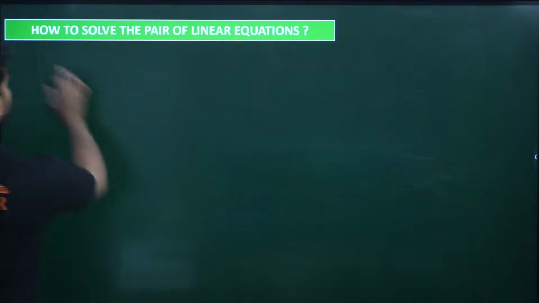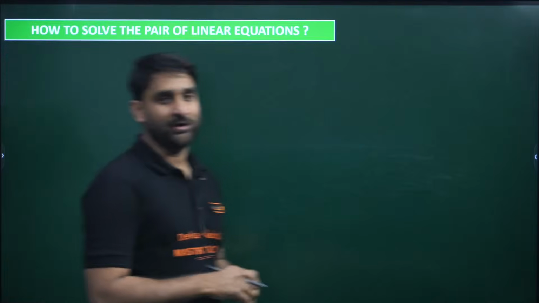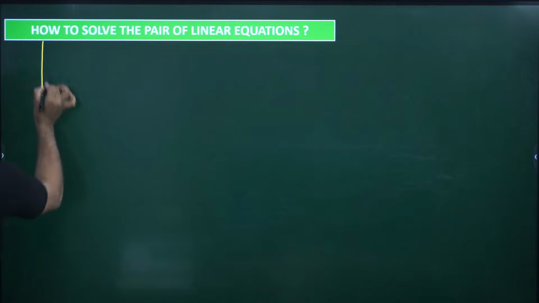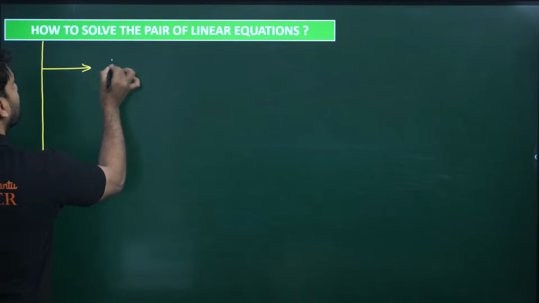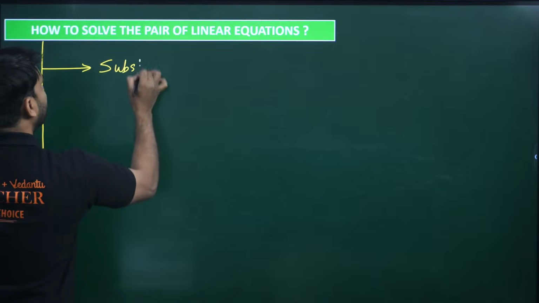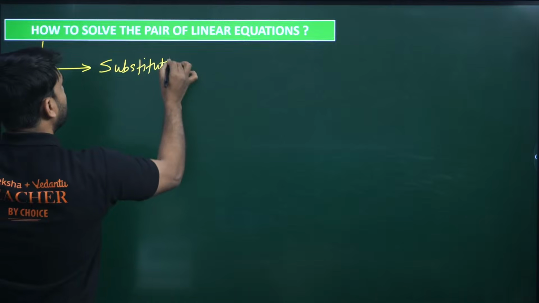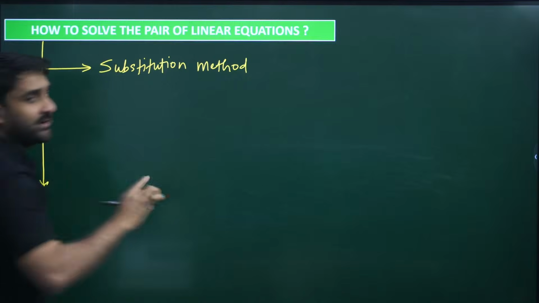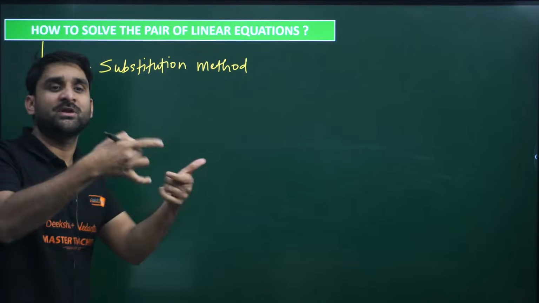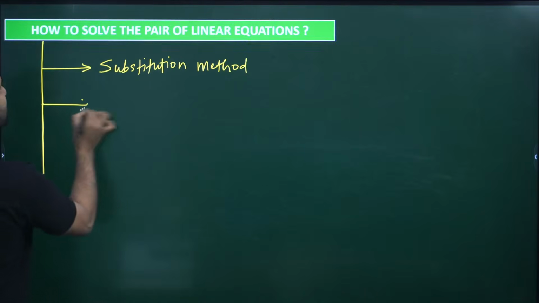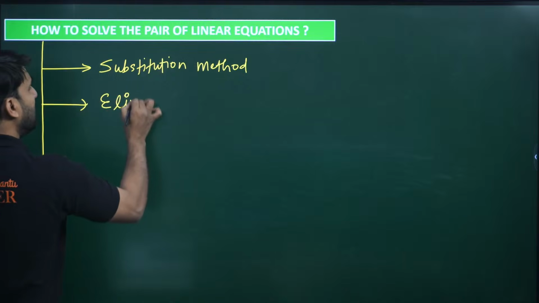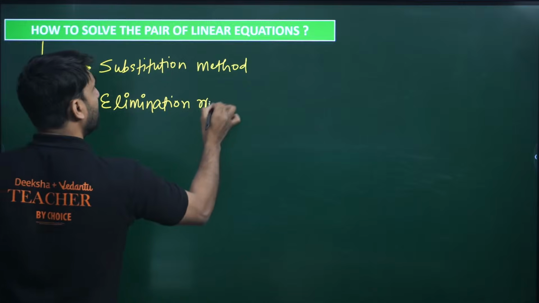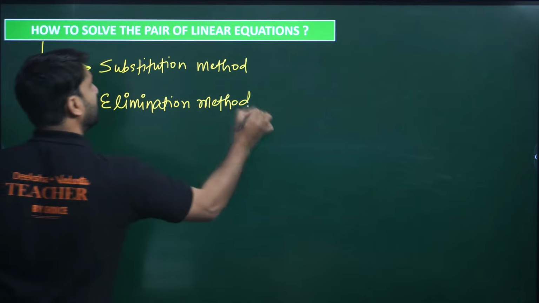Okay, now how to solve the pair of linear equations? To solve linear equations, my dear, there are a few methods. First is the substitution method, in which we substitute one equation into the other. The second method is the elimination method, by using which we can get the solution.